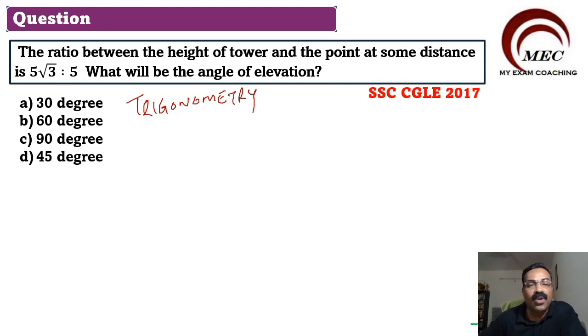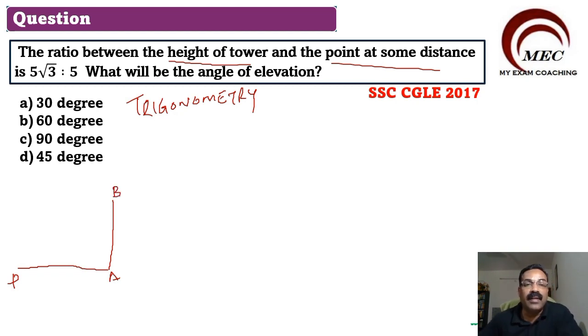So let us draw a triangle. Let us draw what is given: height of a tower and a point at some distance. So this is the tower, and there is a point at some distance. Let us say this is point P, and this is AB. AB is the tower.